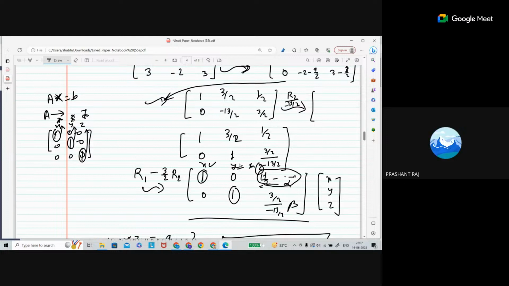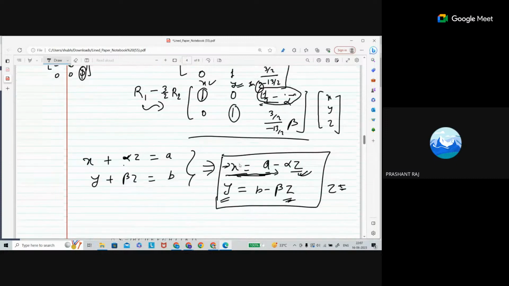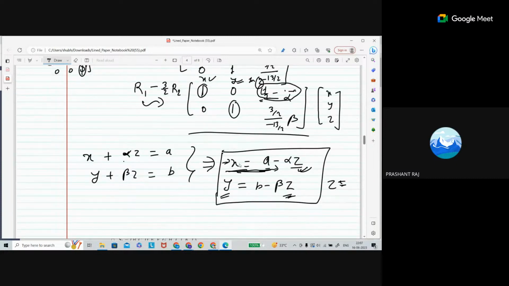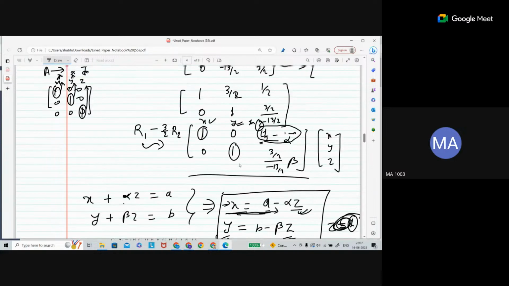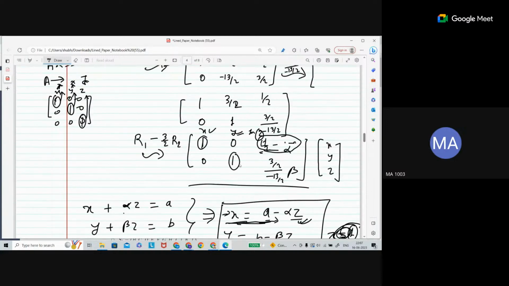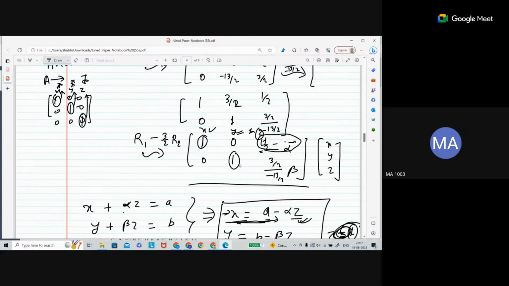Sir, by that logic, in the previous example, z should also be dependent because it is also getting some value. But there we are actually assigning some real number. It can take any real number. That's the meaning of free, or independent. I will stop here, because these questions will be answered when you study Gauss elimination.